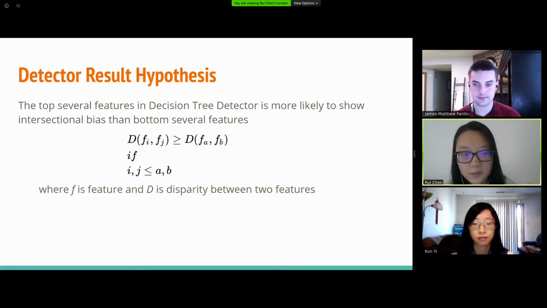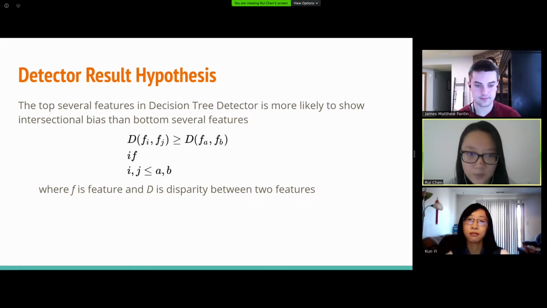The reason why we want to have this tree-based detector is we want to have an easier pattern to allow people to easily and quickly identify the intersectional bias if they only have a decision tree. So we assume that in the decision tree detector, the top several features in the tree are more likely to show the intersectional bias than the bottom several features.